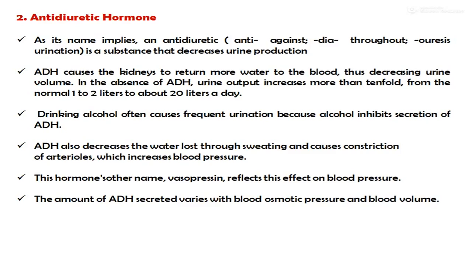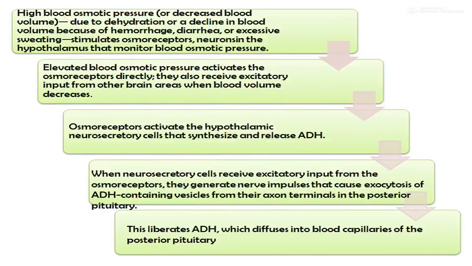The amount of antidiuretic hormone secreted varies with the blood osmotic pressure and the blood volume. A high osmotic pressure due to dehydration, or a decline in blood volume because of hemorrhage, diarrhea or excessive sweating, stimulates the osmoreceptor neurons in the hypothalamus that monitor the blood osmotic pressure. Elevated blood osmotic pressure activates the osmoreceptors directly. They also receive excitatory input from other brain areas when blood volume decreases.